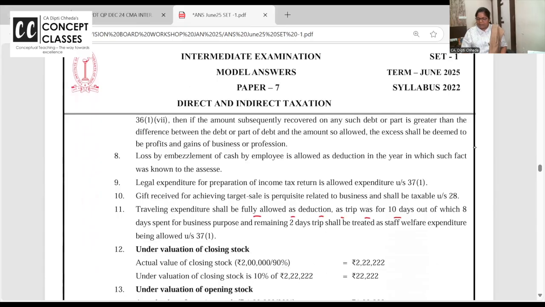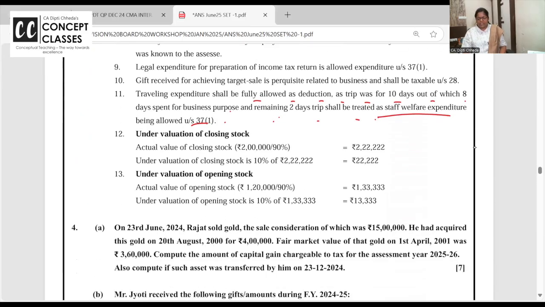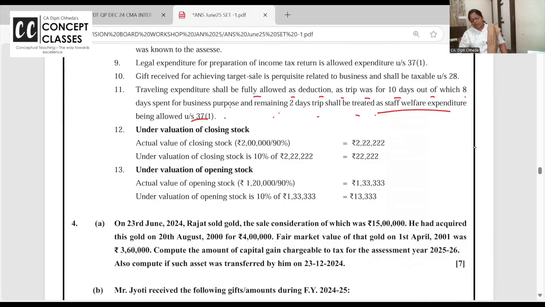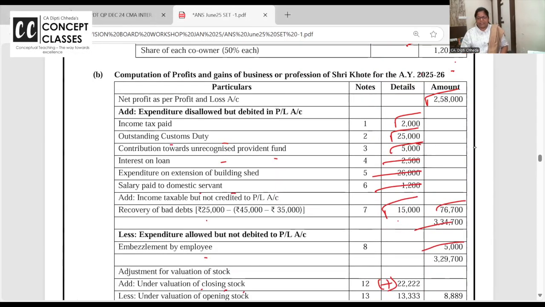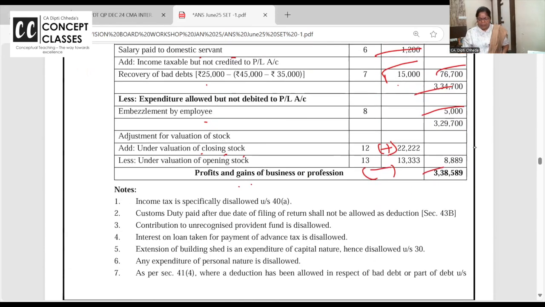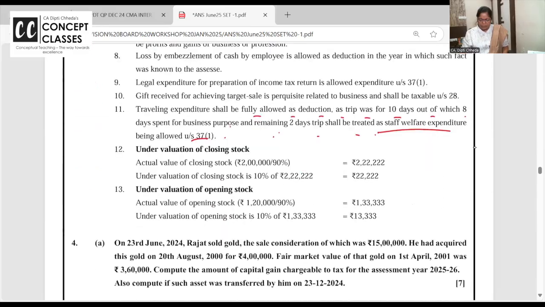Traveling expenses shall be allowed, 10 days out of which 8 days for business and the remaining 2 shall be allowed as staff welfare expenditure. Theek hai na? Clear hai poora working. Of course, you'll have to do working like this. Very nice presentation with the working note. You can do it in gist way, but you should show legal expense and all also. Write in brief, you will be able to complete your papers along with notes also. No problem.